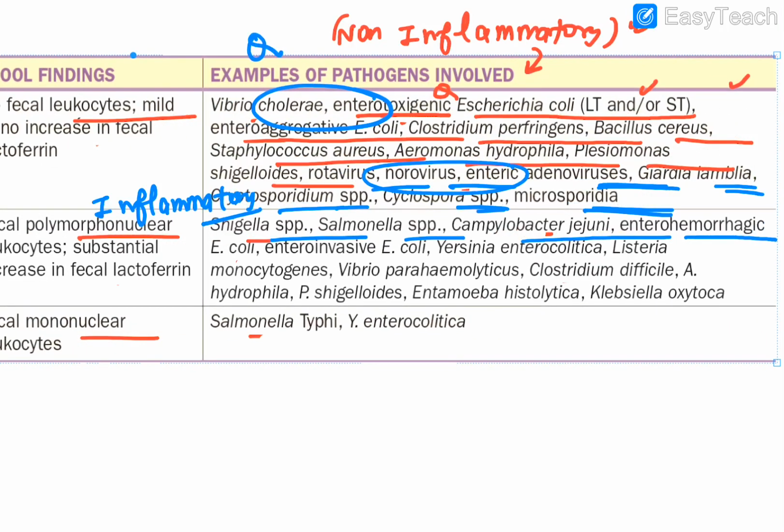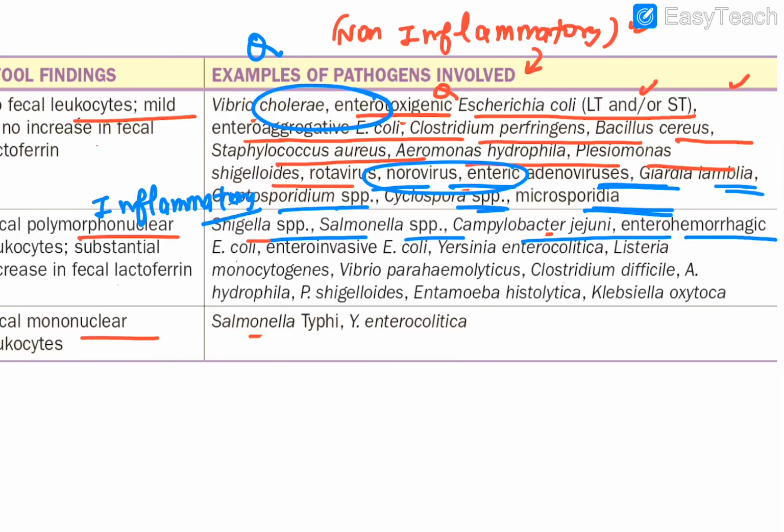Enterohemorrhagic E. coli. So remember, enterohemorrhagic E. coli is causing which type of diarrhea? Inflammatory form of diarrhea. And just now what we have heard, that enterotoxigenic and enteroaggregative, what do they do? Non-inflammatory form of diarrhea. Got my point? So remember, enterohemorrhagic is there, which causes this inflammatory one.